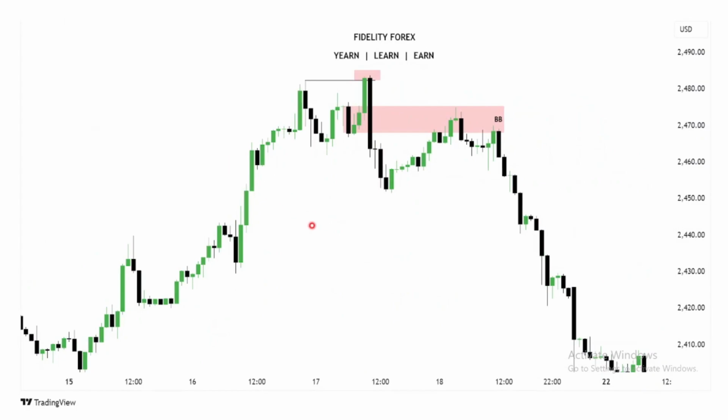This is a chart example. We went up, we're in premium. What do we see? Buy side liquidity was raided. A stop hunt, a sweep of liquidity occurred here. What do we see? Market heavily broke down. We outline our BB, that's our breakup block. And what do we see? Price in time came to retest and then it moved down.